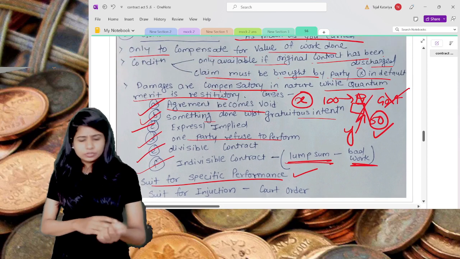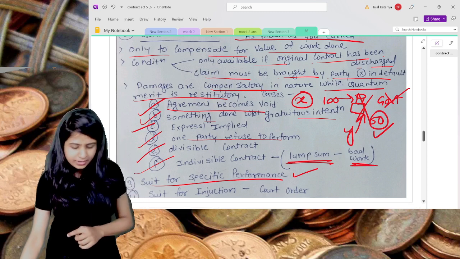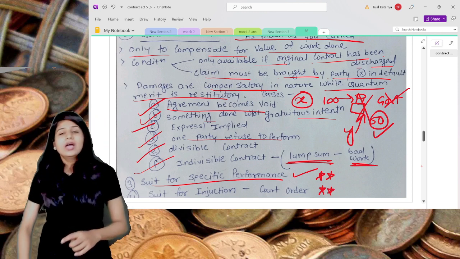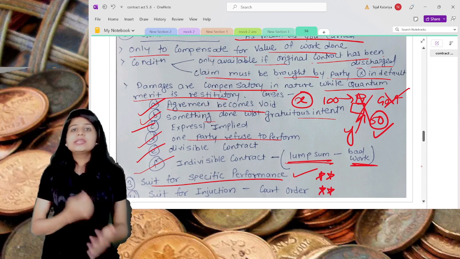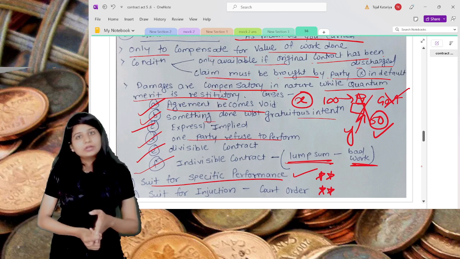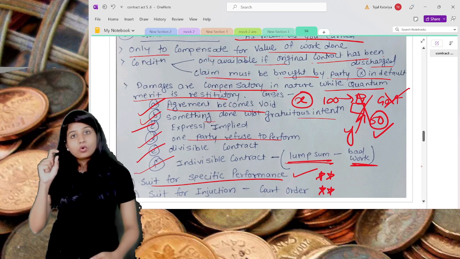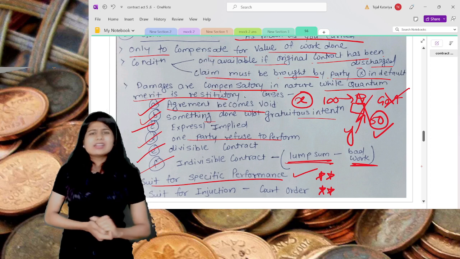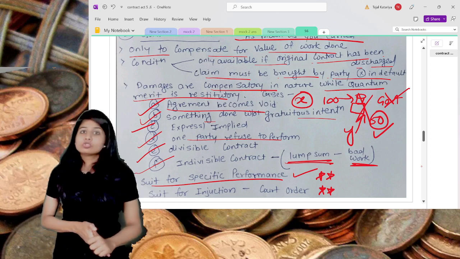This much is very important from your examination perspective: Section 73, 74 and quantum meruit. These are kind of 2-star questions. Otherwise, even if you are in a very bad condition, please just revise Section 73, 74 and this, and then go to your exam. I have already mentioned that you may go through the MTP, RTP questions for this unit also. There are a few questions in your RTP, MTP, so just go through them.